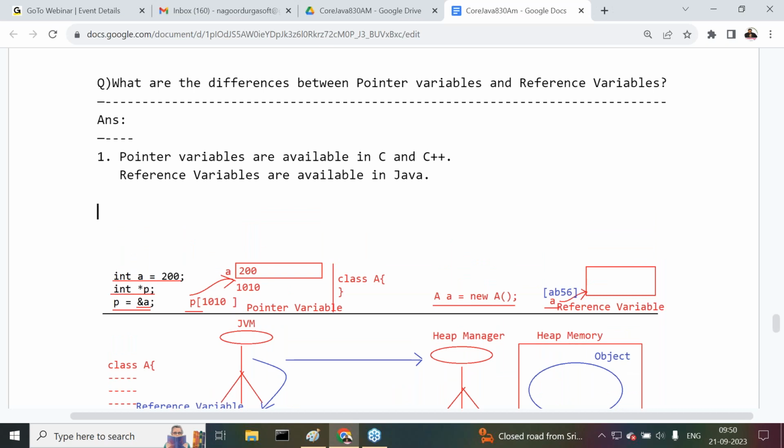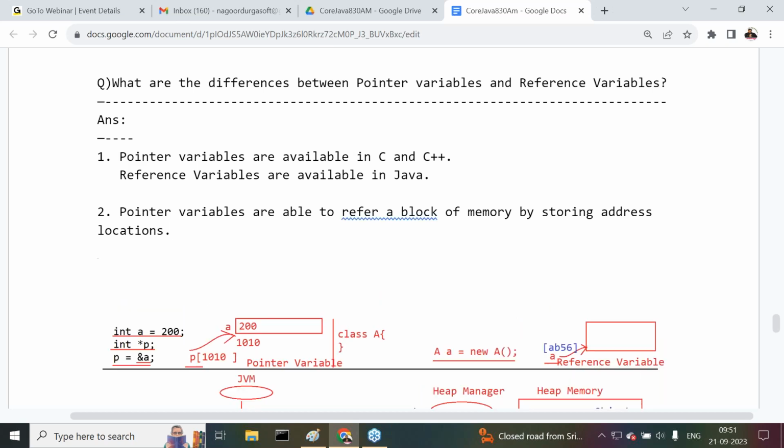First point. Number two, pointer variables are able to refer a block of memory by storing address locations.